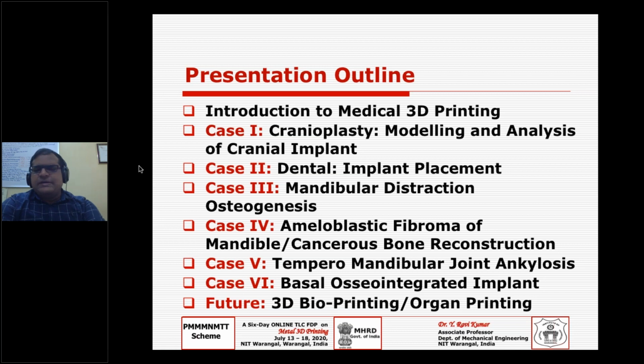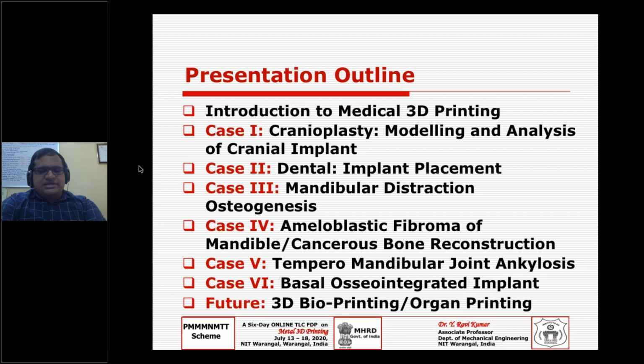It is a specialization covering inside the mouth, including the lower and upper jaw: the oral and maxillofacial surgeon. I'm going to discuss how 3D printing technology is helpful for them.